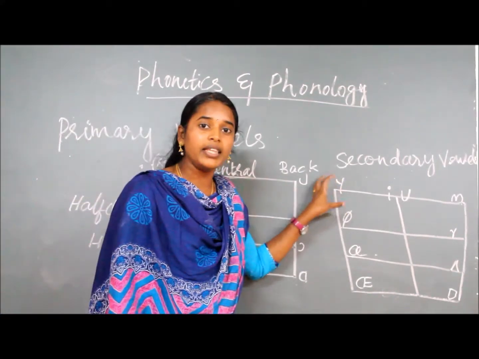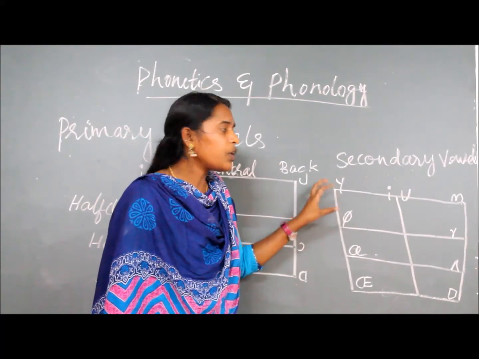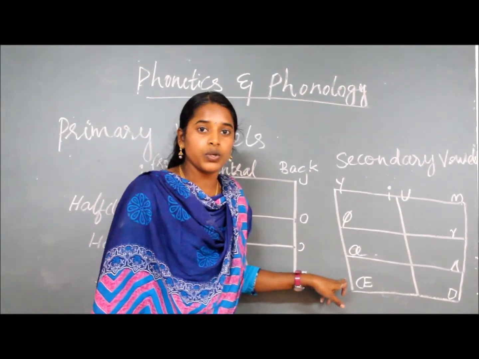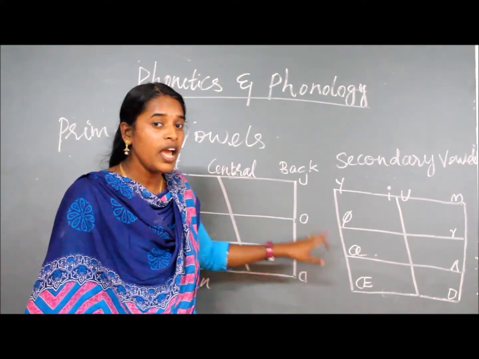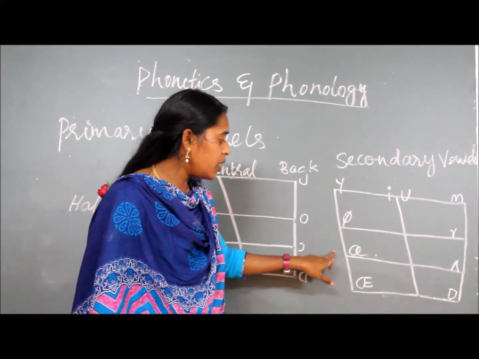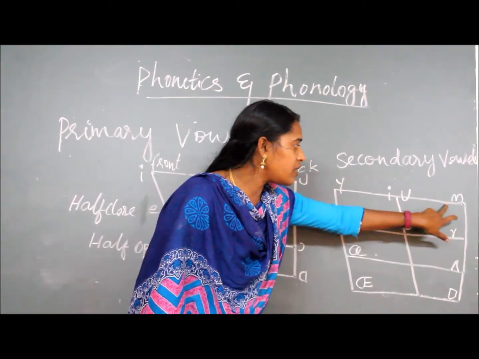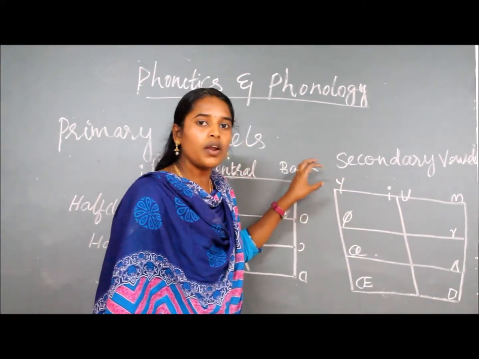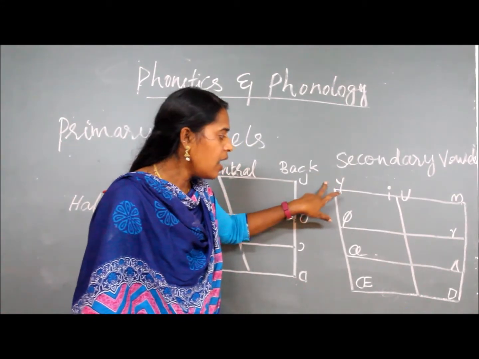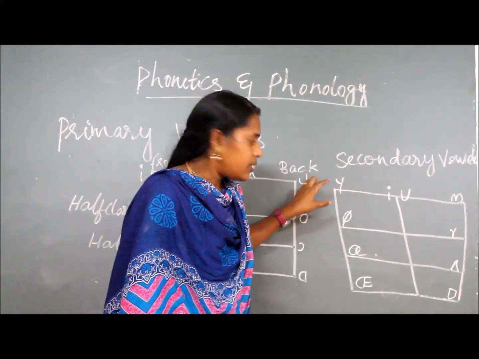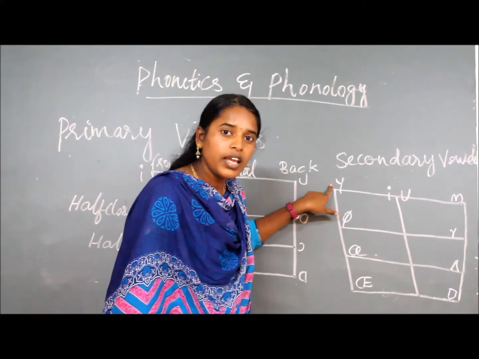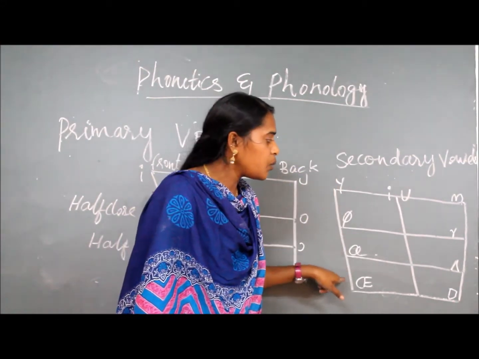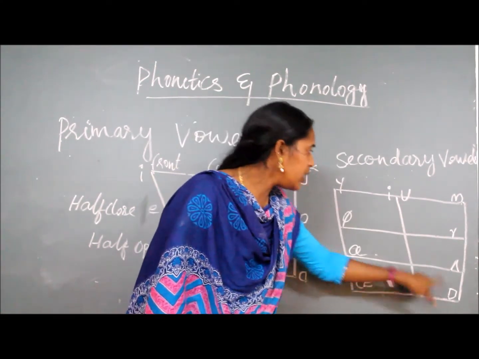And if you find the secondary vowels, here you cannot say it is the first one. Actually, it is 10, 11, 12, 13, 14, 15, 16, 17, 18. So based on this, if you know the structure of 9 and the next one, 10, 11, 12, if you know the connection between the 9 and the 12, then you can easily identify the 13 and the 17.